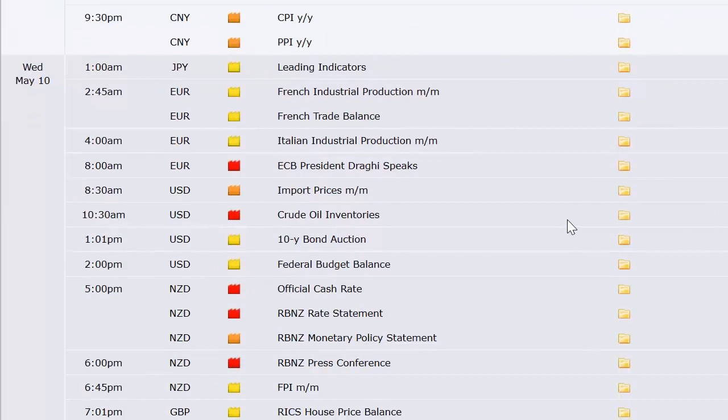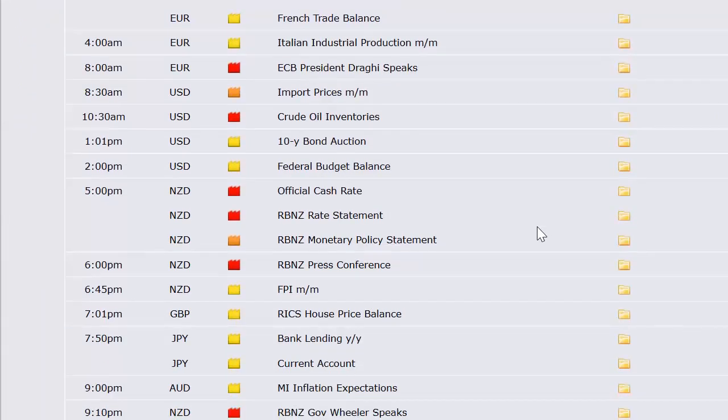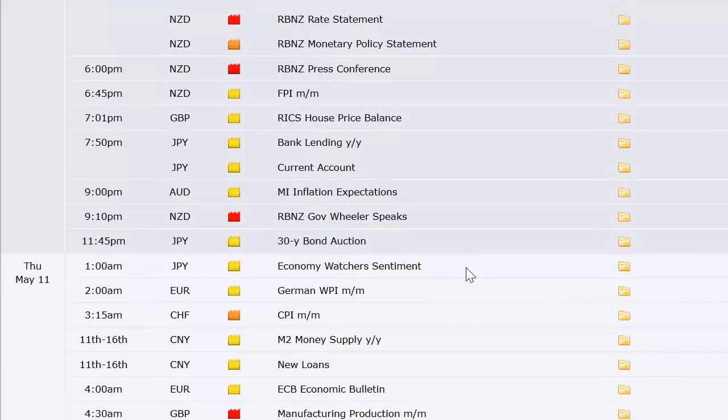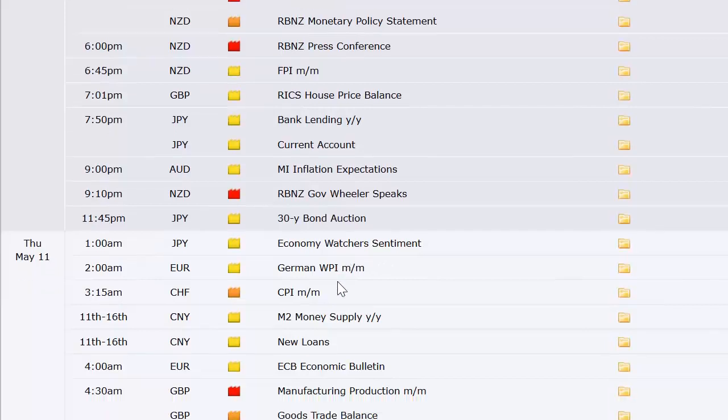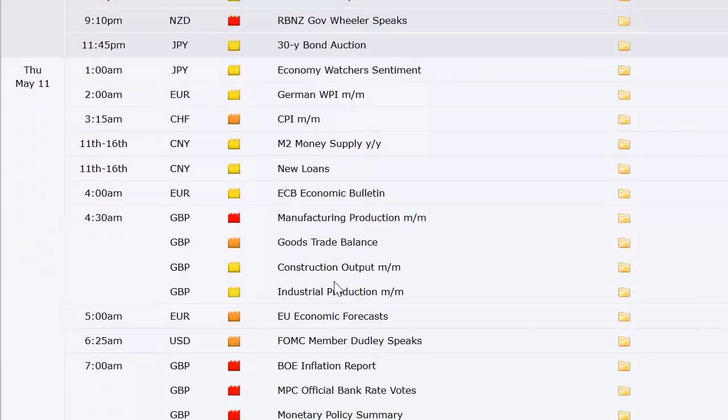On Wednesday, Japan's leading indicators, French industrial production and trade balance, Italian industrial production, U.S. import prices, crude oil inventories, 10-year bond auction, federal budget balance. New Zealand has their rate announcement Wednesday night at 5 p.m. Eastern Time, and then the press conference to follow. UK's RICS house price balance, Japan bank lending and current account. Japan 30-year bond auction, economy watchers sentiment, German WPI, Swiss CPI, China's money supply and new loans on Thursday.